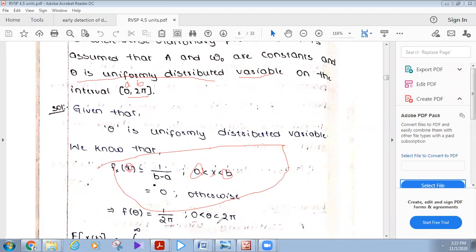Limits 0 to 2 pi, theta. Now this is the density function of a random variable or random process. This is the density function f of theta. F of theta is a density function. We have derived the density function by using the condition given in the problem.